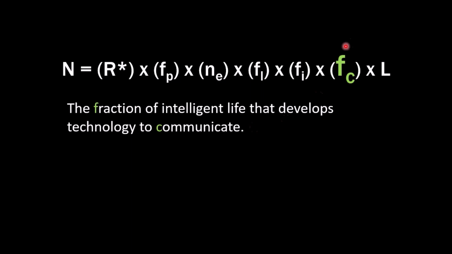And so this is an important factor in the thought of this, because if we can't communicate with them, if they're not advanced enough to communicate, then this does hurt the end number of how many can communicate back. So we need to definitely have this as a factor. They need to have the technology enough to create radio or some sort of technology to receive our radio waves, or whatever waves that we eventually will start communicating with. So this is an important factor. Will the intelligent life that does evolve actually have technology or be advanced enough to communicate with us?